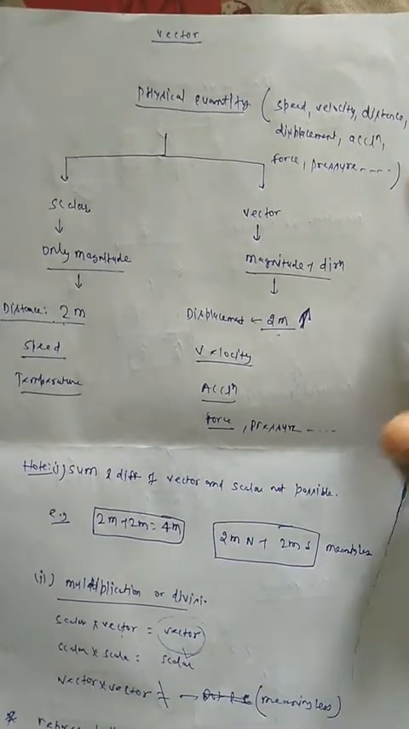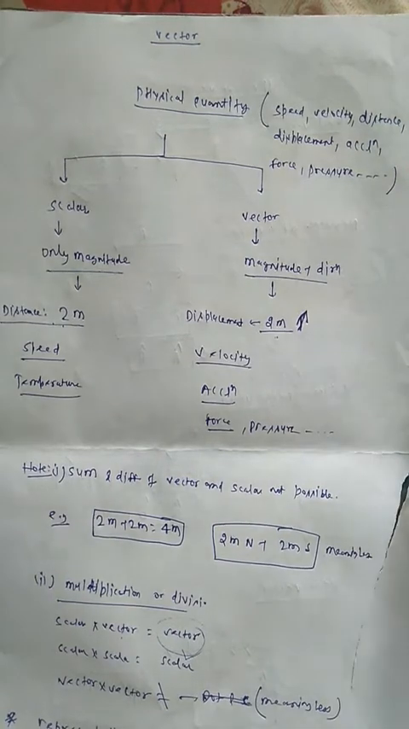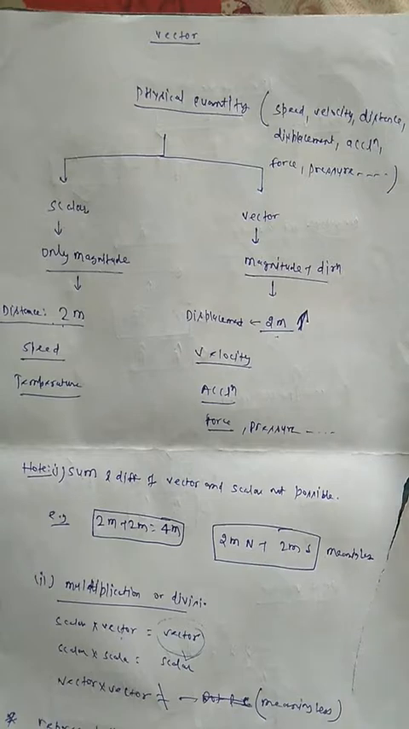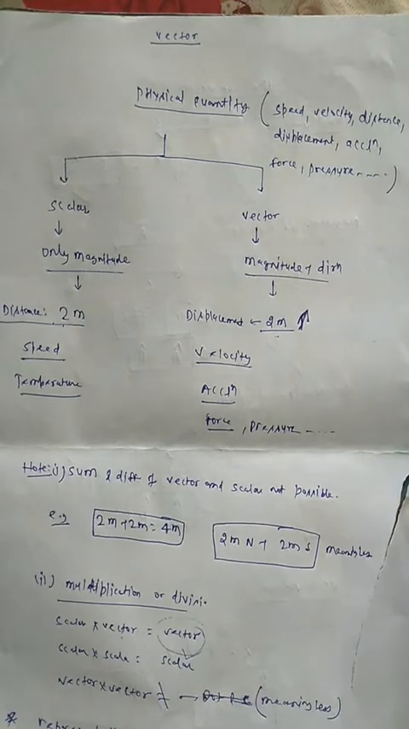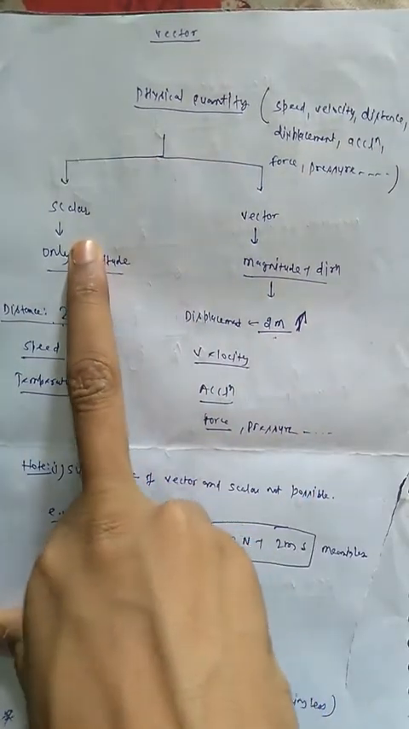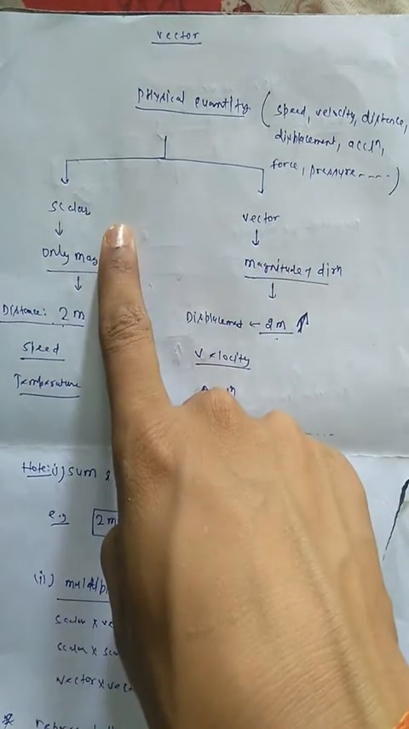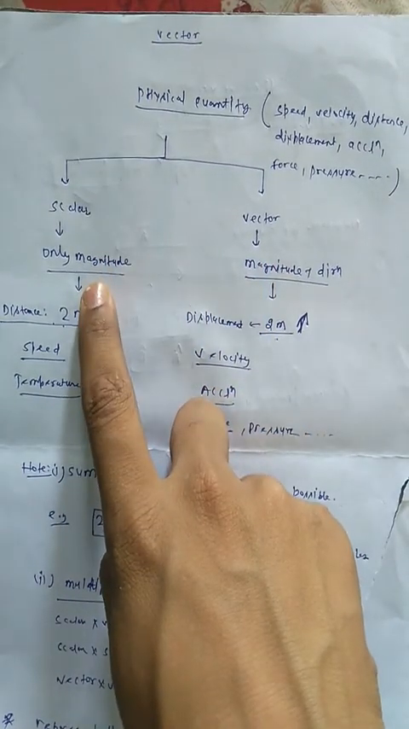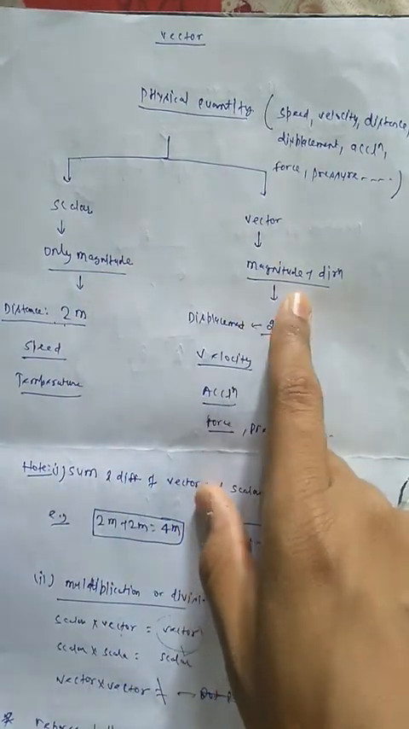In the entire physics, we will study various physical quantities like speed, velocity, distance, displacement, acceleration, force, pressure, and various other physical quantities which you must be aware of as we proceed forward in our syllabus. All the physical quantities are basically divided into two parts: scalar quantity and vector quantity. Scalar quantities are those which have only magnitude, not any direction, but the vector quantity possesses both magnitude as well as direction.